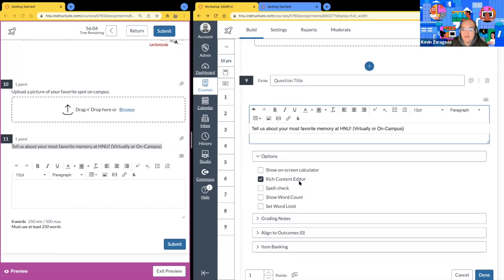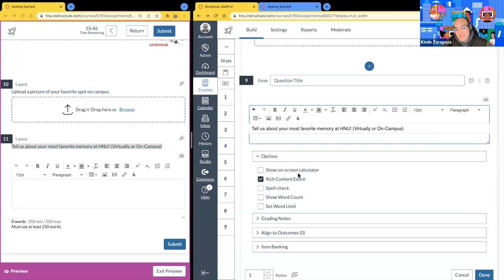The rich content editor allows us to what? Who can tell us? What is the rich content editor? Not a plain content editor? I like it.